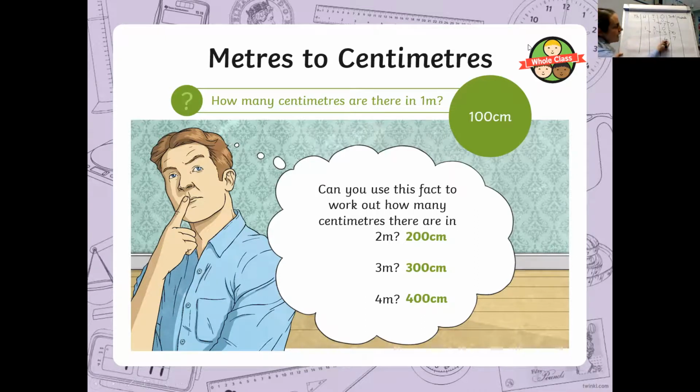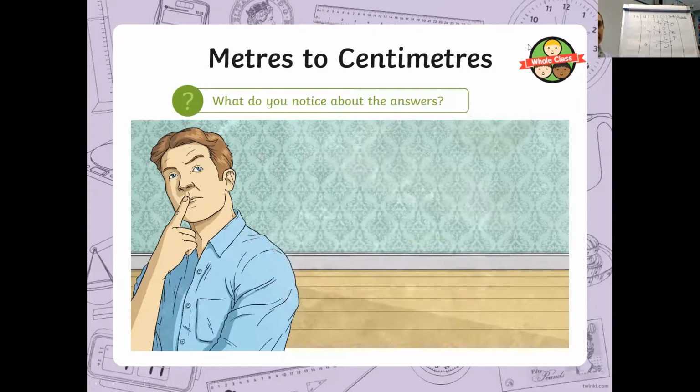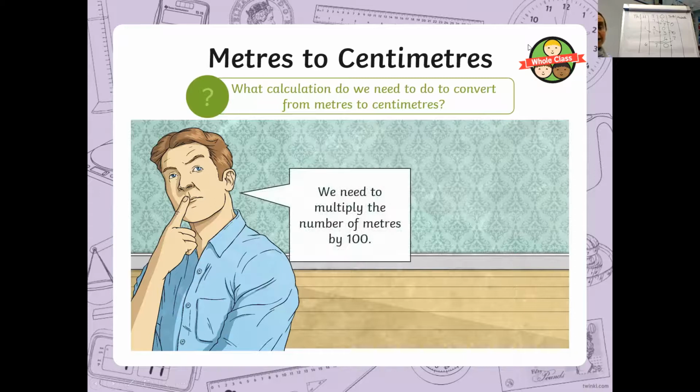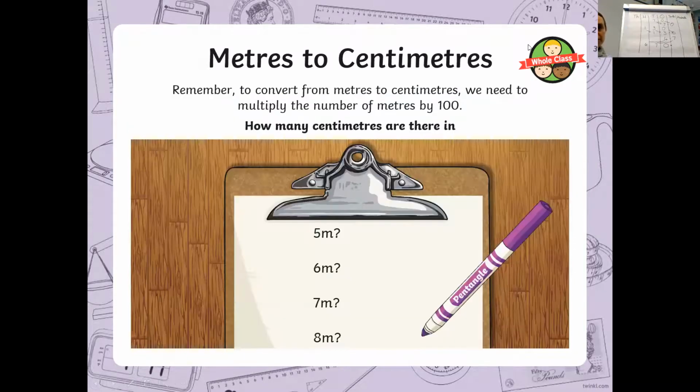Right, hopefully you've realised that you need to move the 4 across into the hundreds, the 7 across into the tens, and then we fill that gap with a 0, and then we've got a decimal point. That is the end of the number. So 4.7 meters is 470 centimeters. Okay. So to convert from meters to centimeters, we multiply by 100.